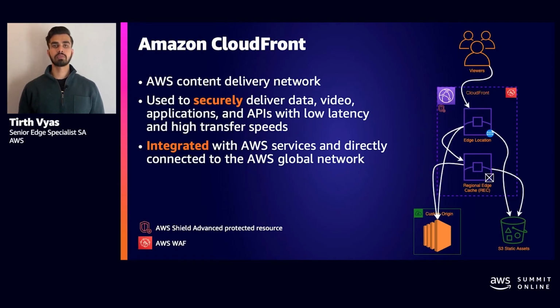Next, I want to talk about Amazon CloudFront. CloudFront is used as a major pillar to improve performance of any applications, be it dynamic API traffic, media workflows, or static content delivery. By using CloudFront, you allow your end users to connect to hundreds of servers across the globe that are close to them. Geo-proximity combined with Amazon's private fiber network provides your end users with the lowest latency access to your content. Having tiered cache servers improve cache hit ratio of your content, and it reduces load on your origin servers. So let's dive a little deeper into CloudFront.